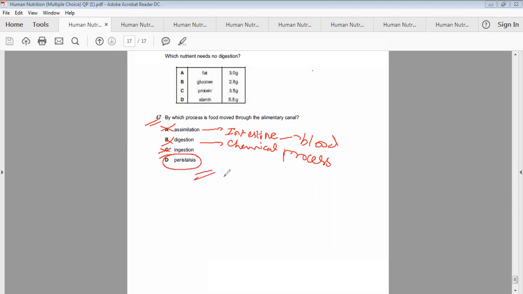Peristalsis is the antagonistic movement of the muscles of the alimentary canal, and it pushes the food from the mouth to the stomach, small intestine, large intestine, and eventually rectum and anus. Okay, so by this we have completed the past paper MCQs of the chapter digestion, and inshallah we will continue the theory portion in the next class.